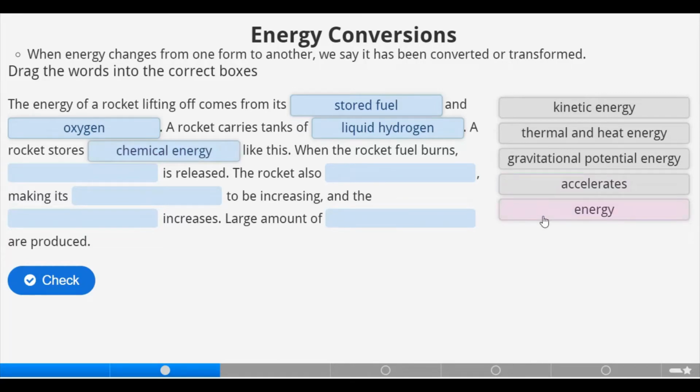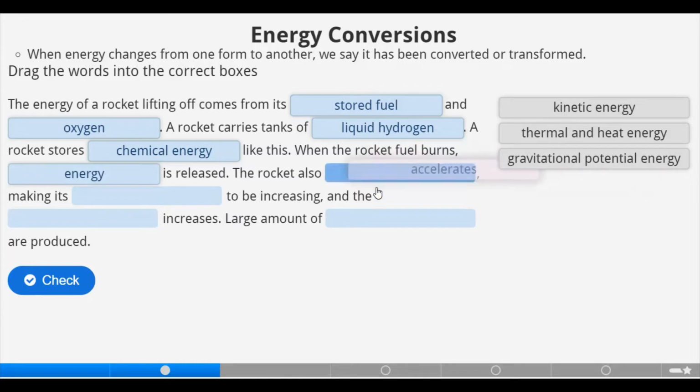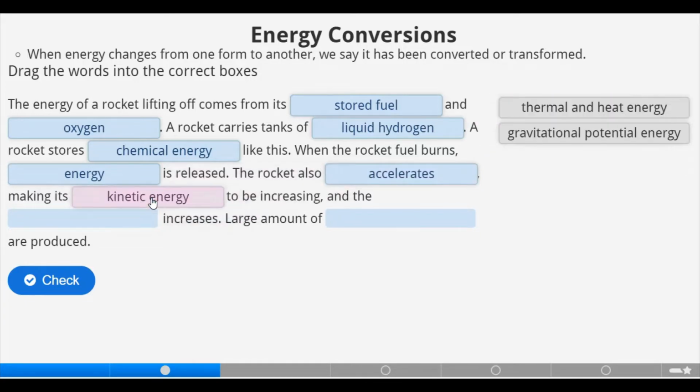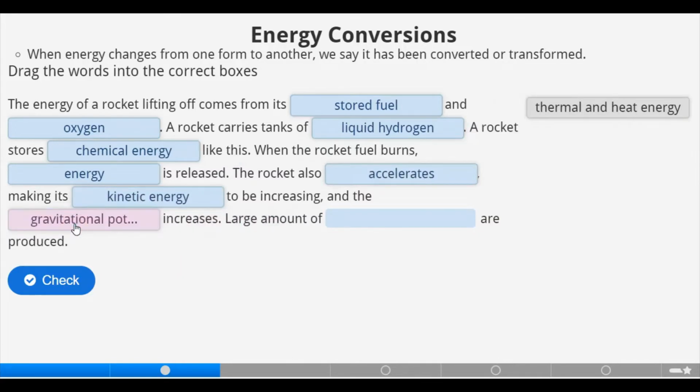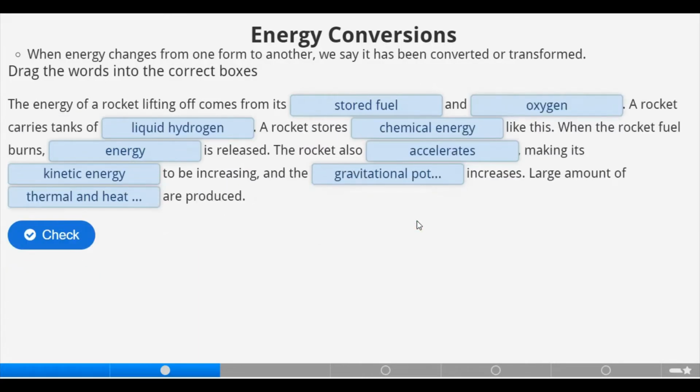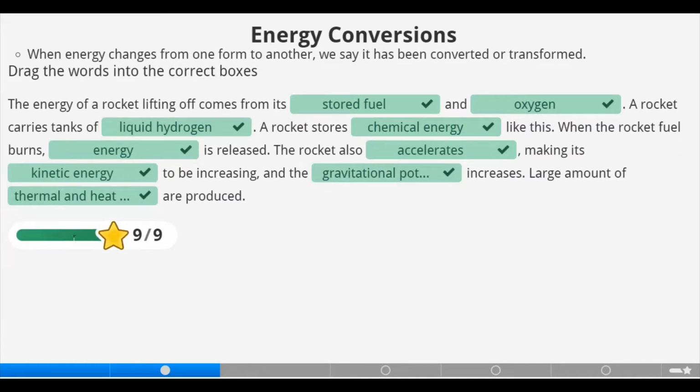energy is released. The rocket also accelerates, making its kinetic energy increase, and the gravitational potential energy increases. A large amount of thermal and heat energy are produced. So let's check. That is correct.